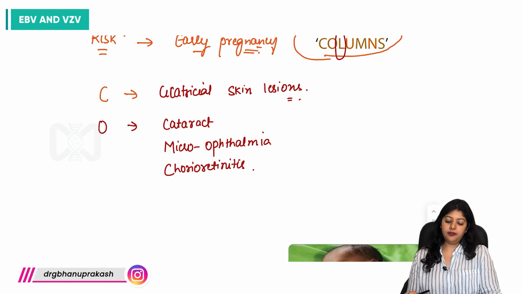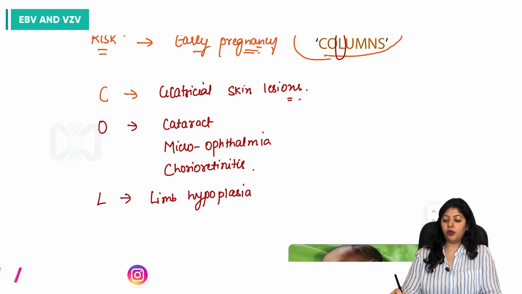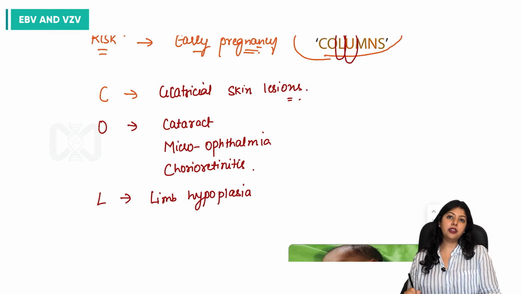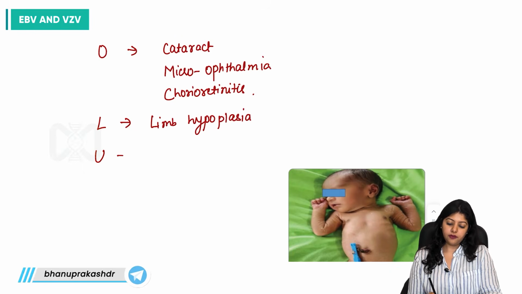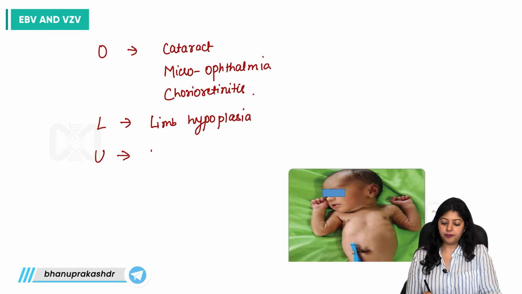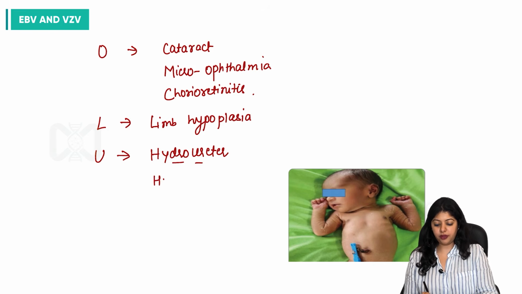Then L, we have limb hypoplasia. Then what are the urinary or renal manifestations? The patient can have hydroureter, as well as hydronephrosis.